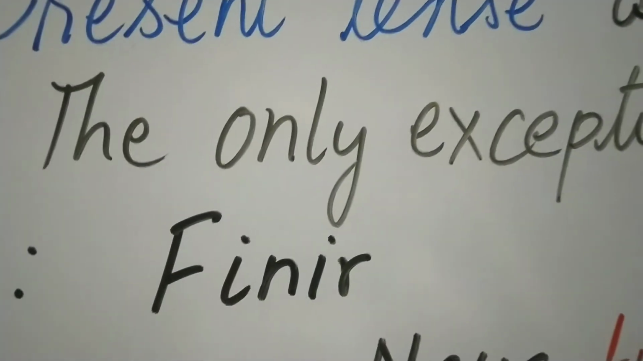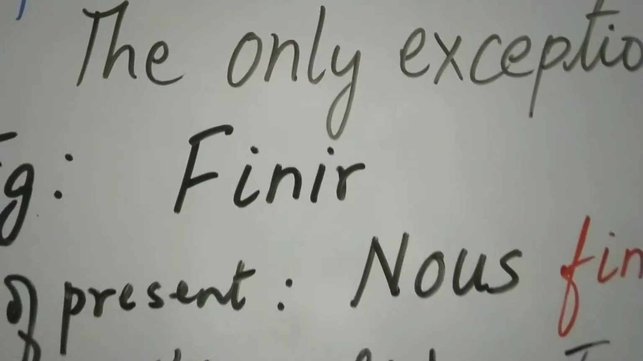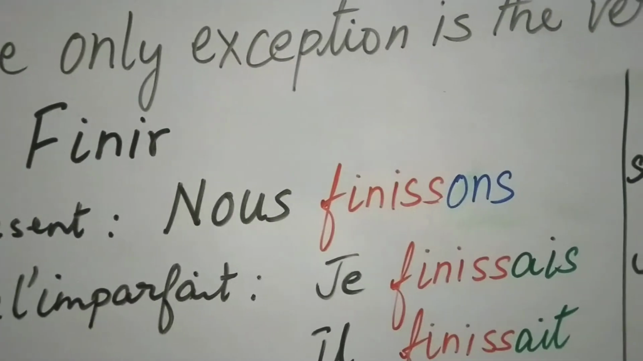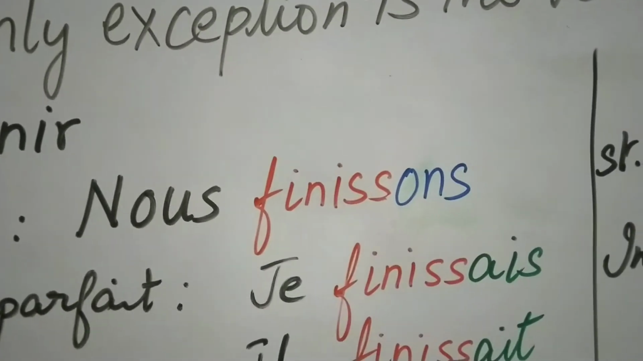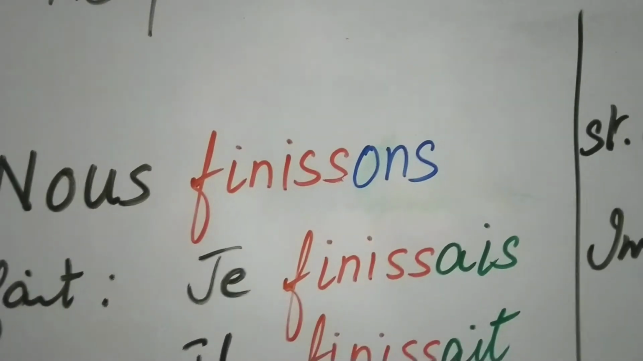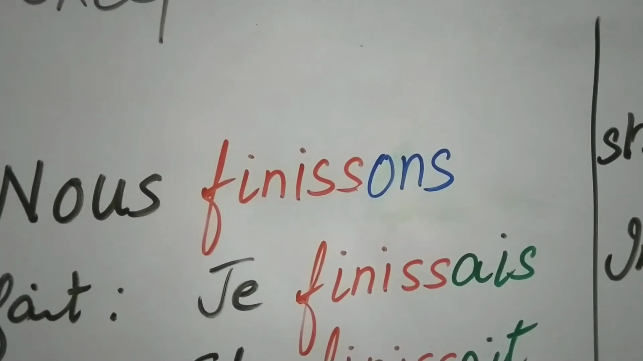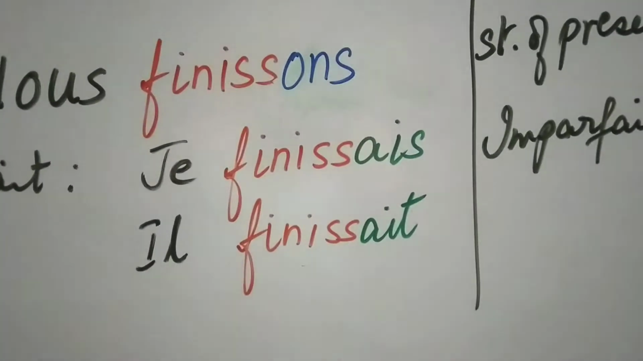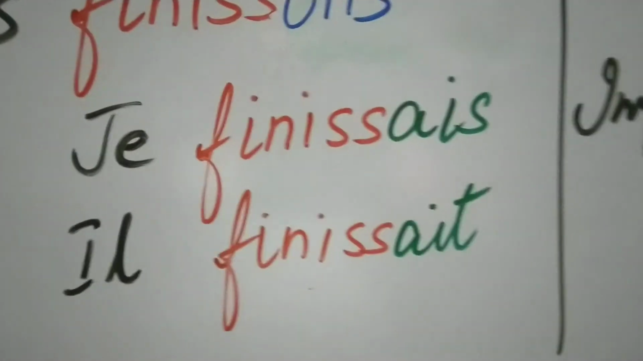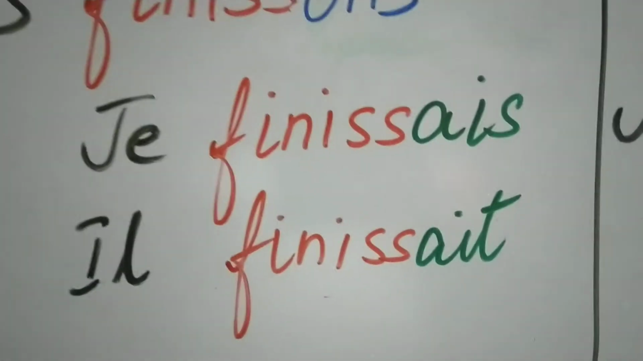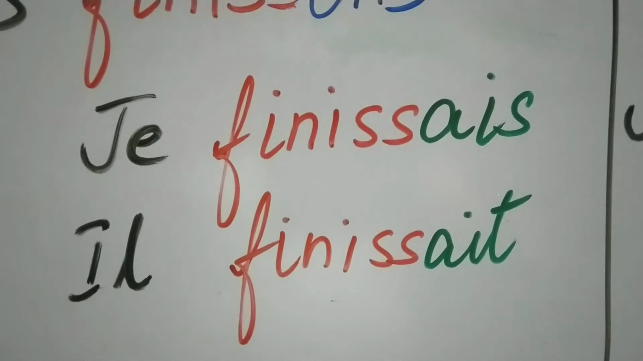I've taken the first verb as finir. Finir means to finish. So the stem of the present for finir will become nous finissons, FINISSONS. Whatever you have to omit is in blue. So you omit the ONS. You will be left with FINISS. Now, to that FINISS, if you add the imperfect endings like AIS, AIS, AIT, IONS, IEZ, AIENT, you will get the imperfect tense for the verb finir.